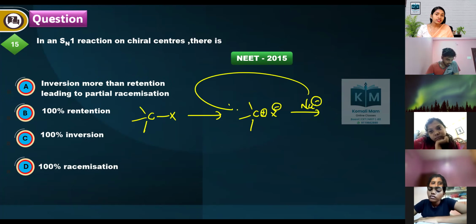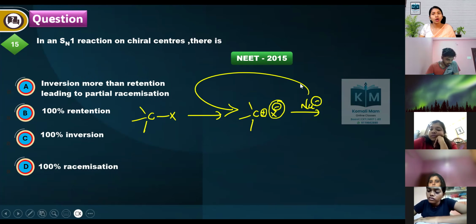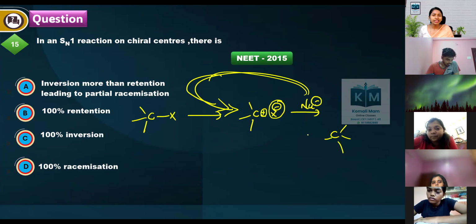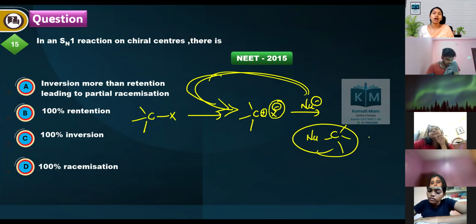So the nucleophile attacks from the backside and the front side. But at the time this carbocation is forming, with the halogen X minus ready to go, the nucleophile immediately comes and attacks from the back side. We will be getting more inversion product.